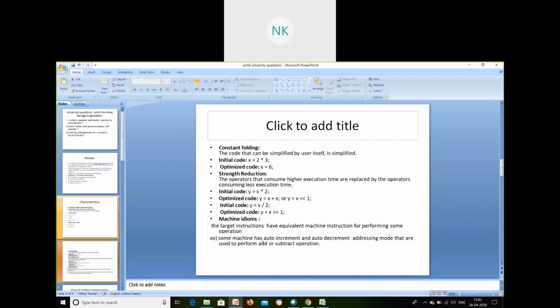Okay. Then the next one is machine idioms, we call it. What are machine idioms? Sometimes in the target instruction that we are getting, we need to convert addition and multiplication manually.